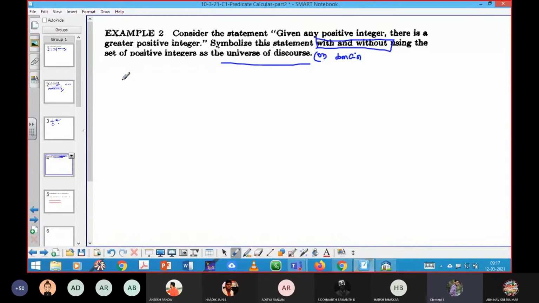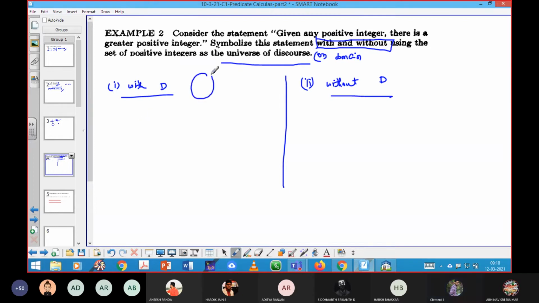Okay, now first let me proceed the same way you are already familiar with: with domain. The second part of the answer is without domain. See here, simply they will provide one set, that is the domain, in which there will be only the set of positive integers alone, no other elements. Okay, that is your with domain.